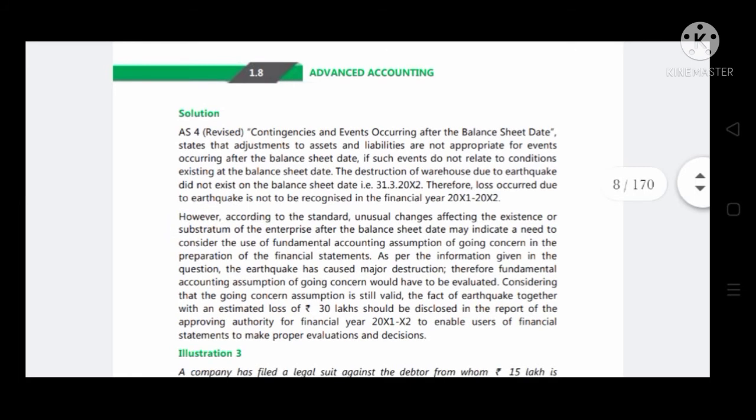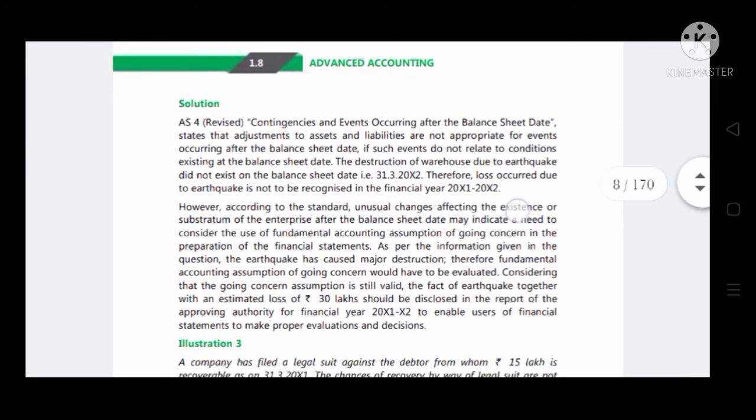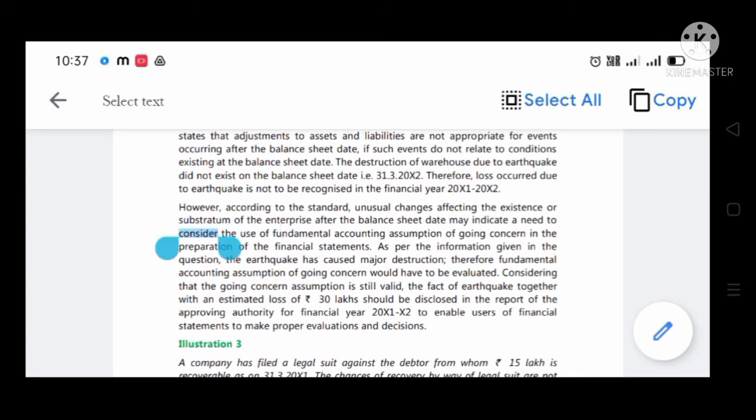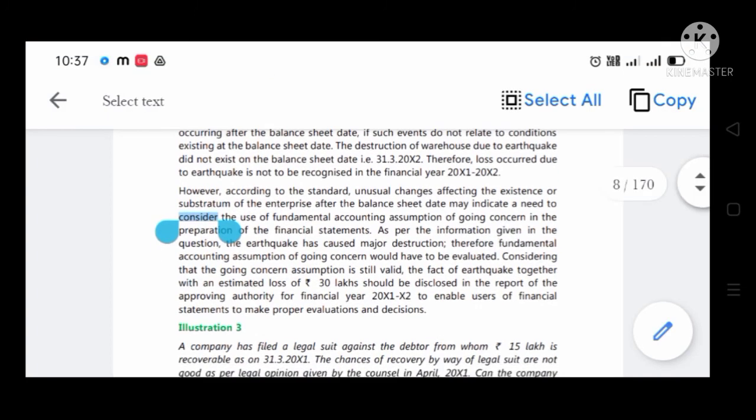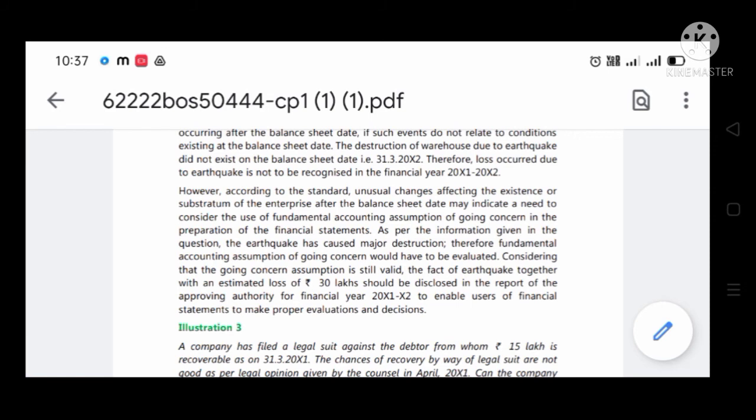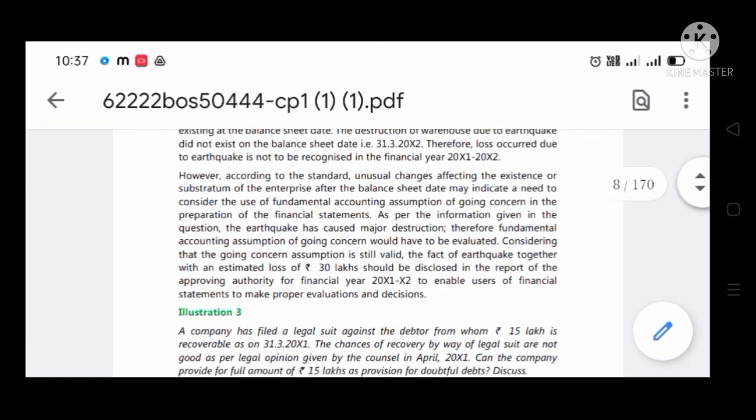However, according to the standard, unusual changes affecting the existence or substratum of the enterprise after the balance sheet date may indicate a need to consider the use of the fundamental accounting assumption of going concern in the preparation of financial statements. If anything affects the fundamental accounting assumption like going concern, it is required to be disclosed.